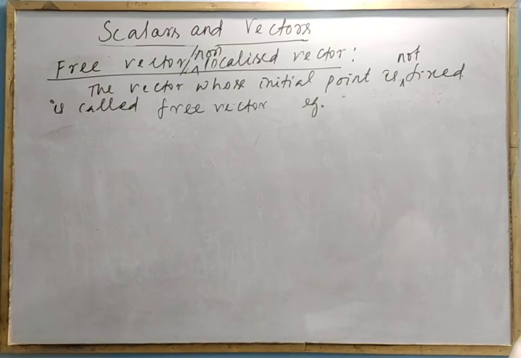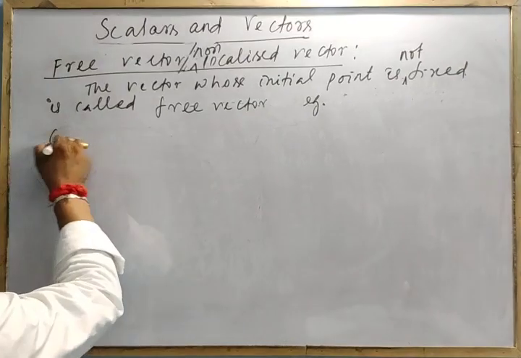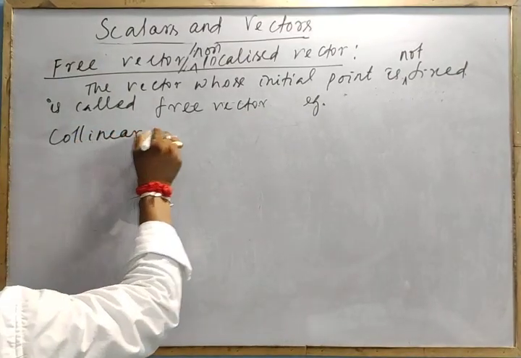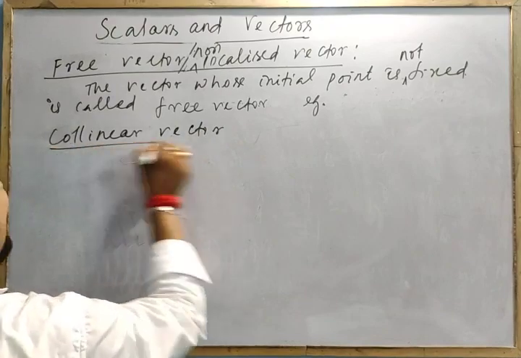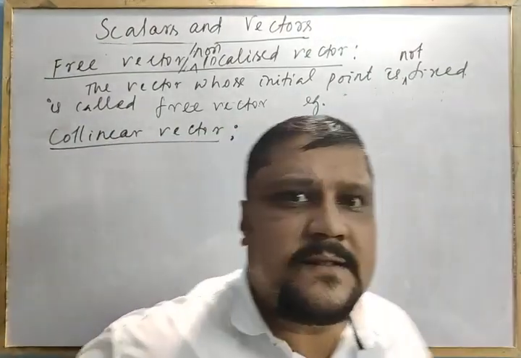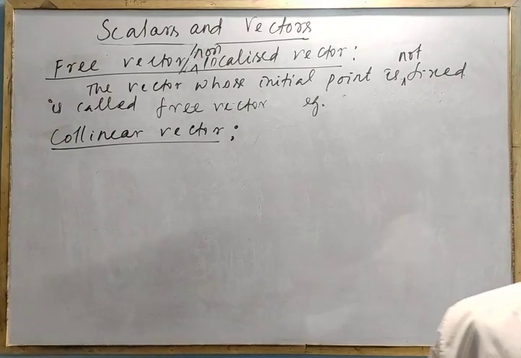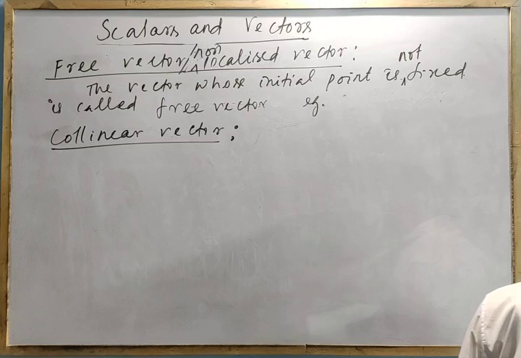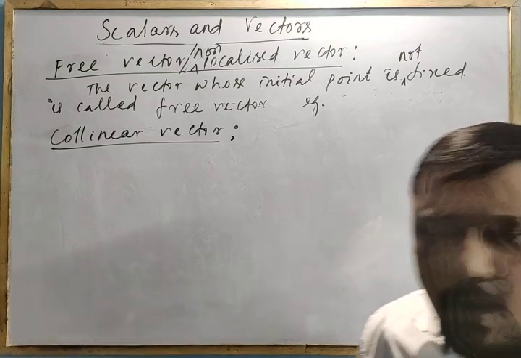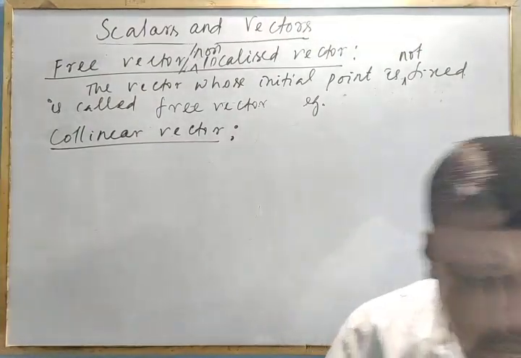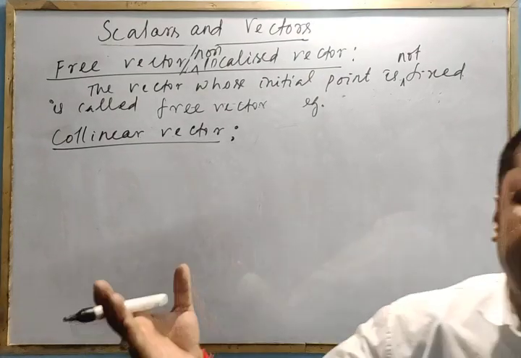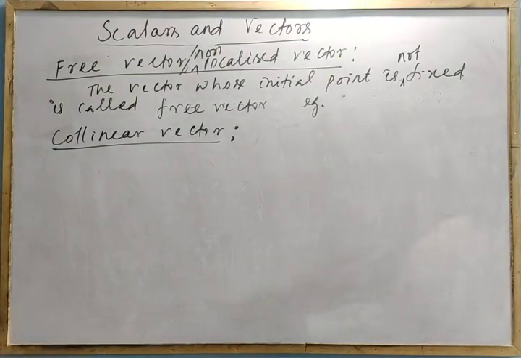Clear? Then the next one is collinear vectors. All are in the same line. The vectors which act along the same line or along parallel lines. Collinear means they are in the same line.